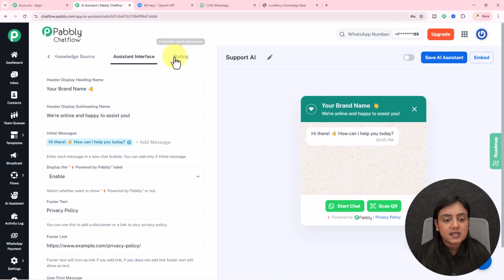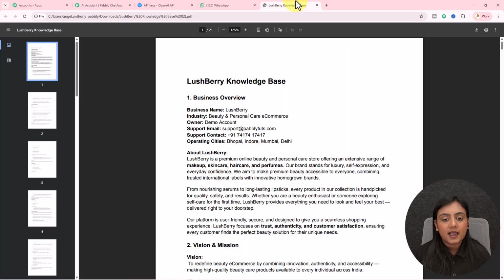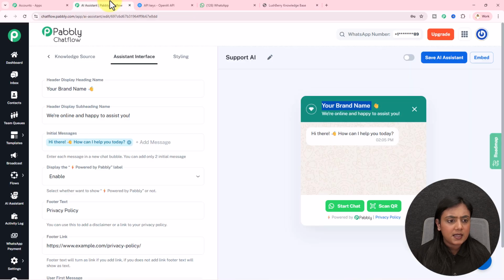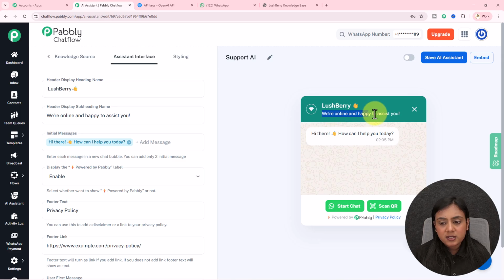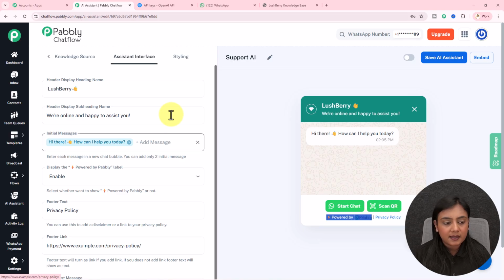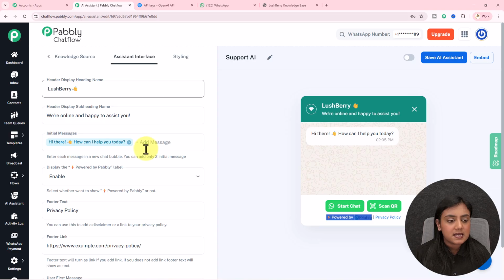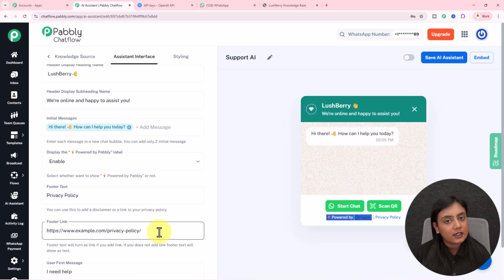Assistant interface and styling are for those business owners who are trying to add this AI assistant on their website. So this is how this AI assistant is going to look on your website. If you want to change the name, let's suppose I want to add the brand name, my business name is Lushberry, so I will add the brand name Lushberry right here. If I want to change this line, change the message or add another initial message, enable or disable this powered by Pabbly, add a hyperlink like this, add all the details in this assistant interface section. You can edit the link also right here.